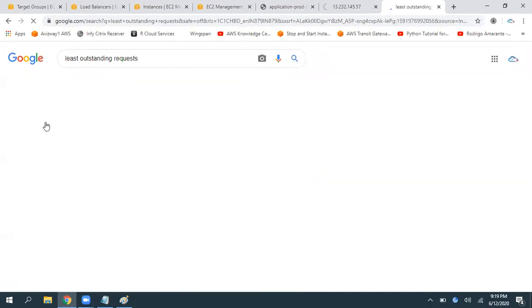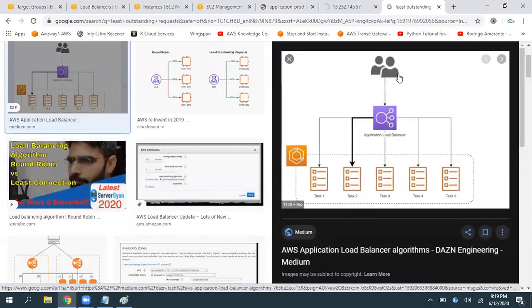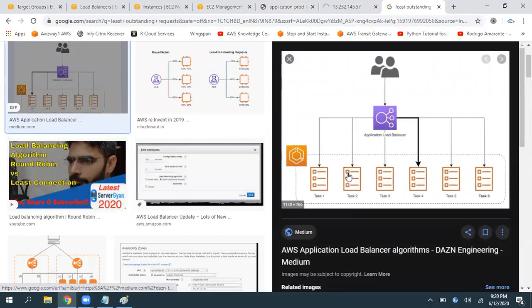So you can take some images of how that algorithm is going to work. It will look at the load on the existing instances, so it is going to distribute accordingly. See this. This is the least outstanding algorithm mechanism that the application load balancer is going to use.